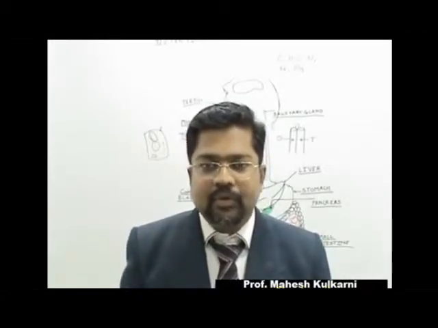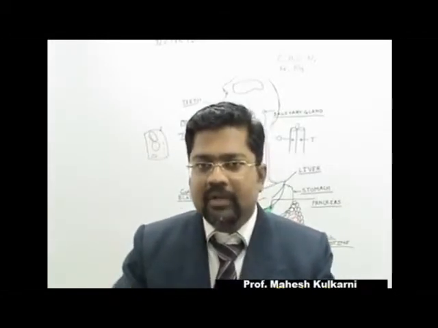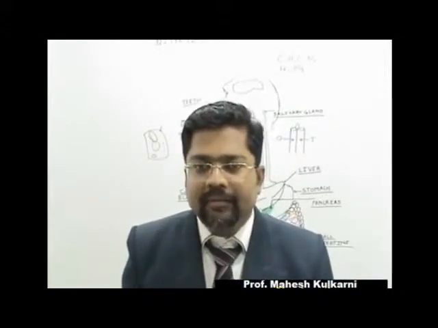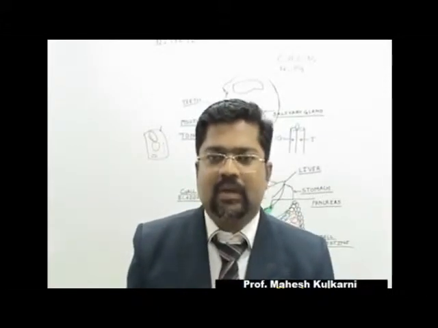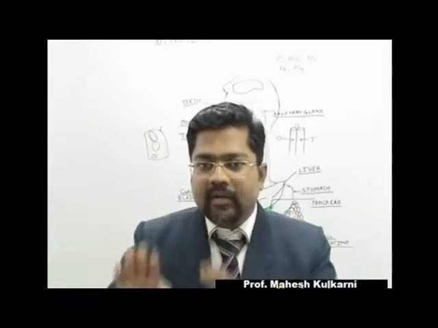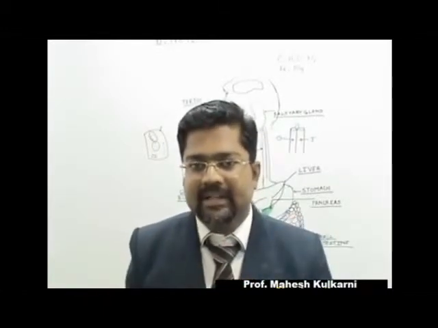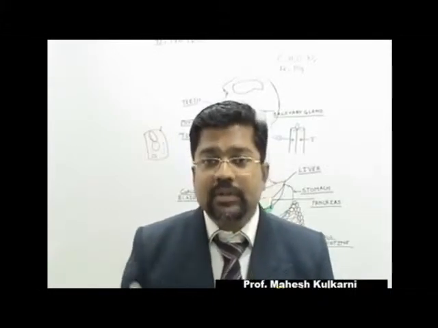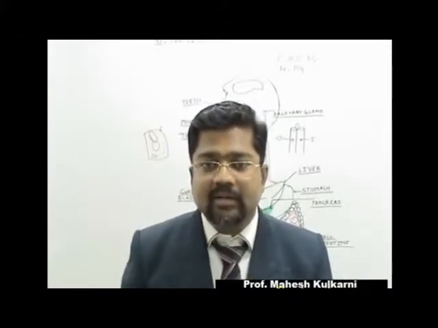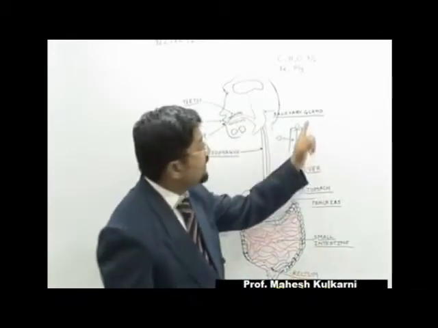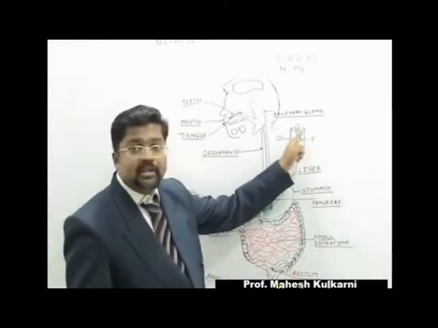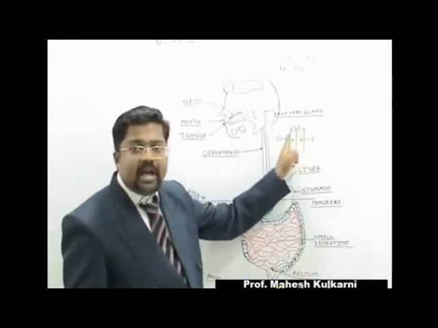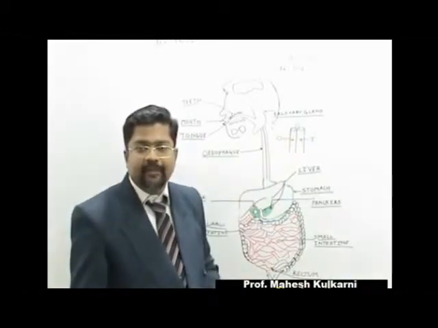At a time, suppose you are using both legs, one for the accelerator and one for the brake, then by mistake or in a hurry, we can end up crushing the accelerator as well as the brake. This is not done. So we have to use either the brake or the accelerator. So one leg is used. The same thing is here. This epiglottis will be there either on the trachea or on the oesophagus.